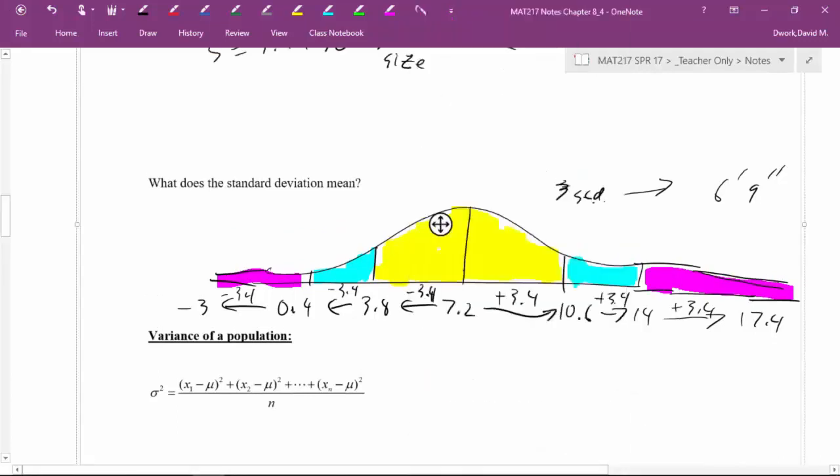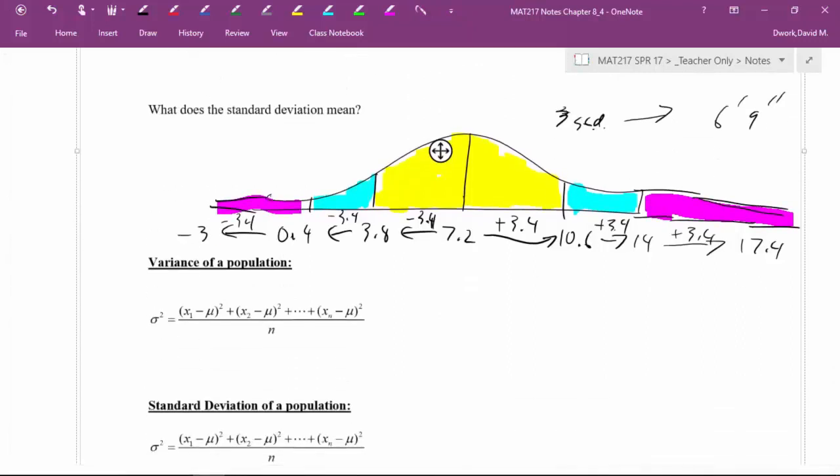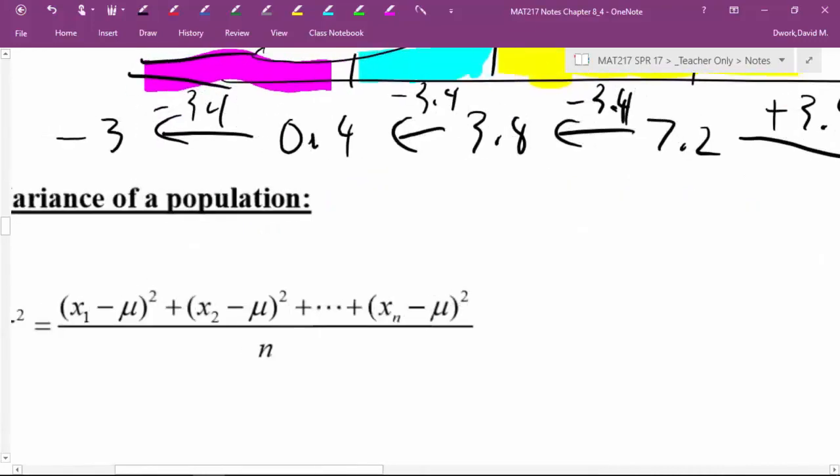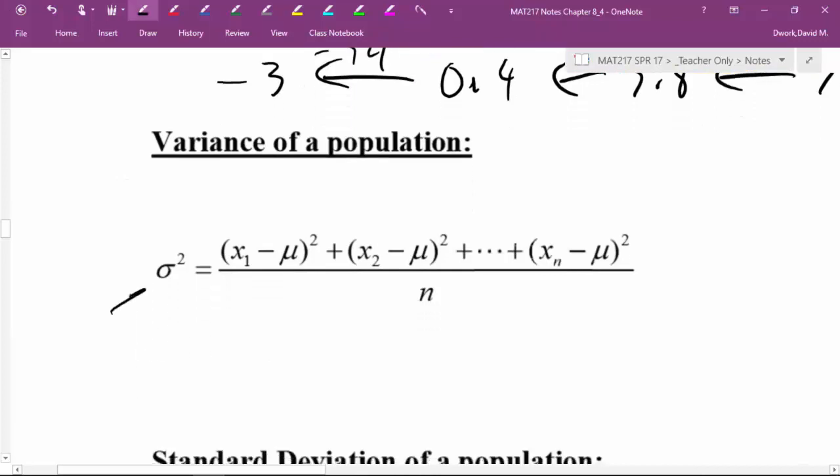All right. Now, we know how to calculate standard deviation. We know what it means. It's just a descriptor of how far off normal you are. Great. Okay. Now, how do we do this for a population? So let's start with variance again. Notice it's squared. So this symbol here means variance, just like the previous one. Instead of being an s, now we have a sigma.